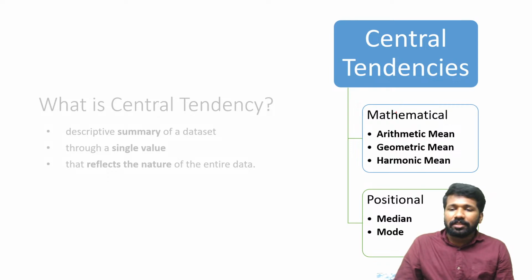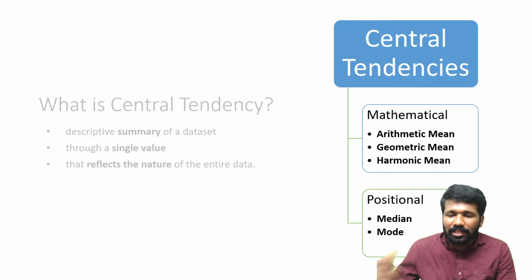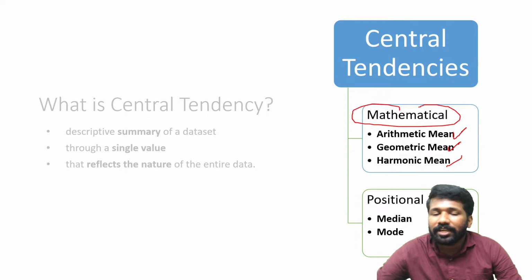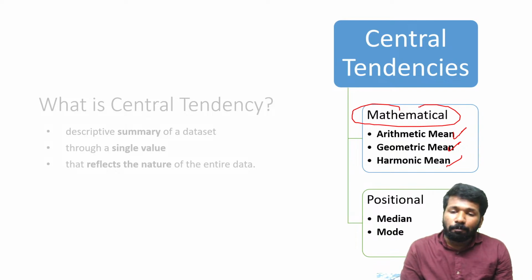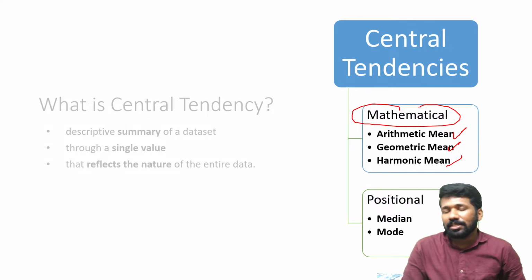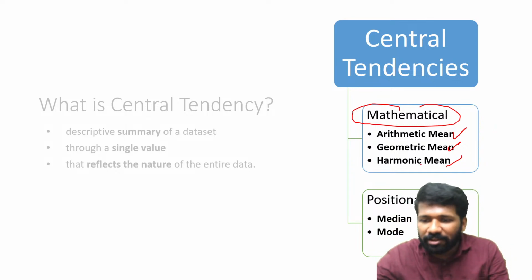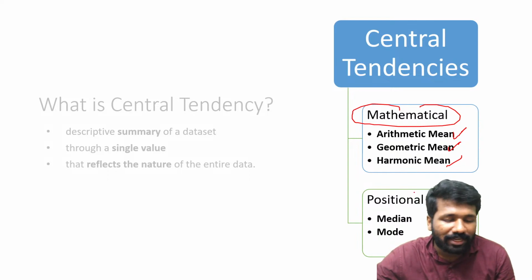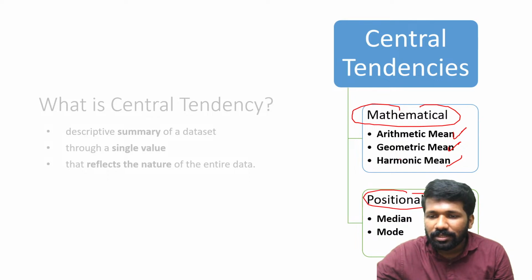One measure of central tendency is arithmetic mean. Another is geometric mean. Another is harmonic mean. These three are mathematical measures of central tendencies. But there are positional measures of central tendency that are not calculated mathematically, that are just identified by the position or the number of elements that is there in the data set. I will explain about it.